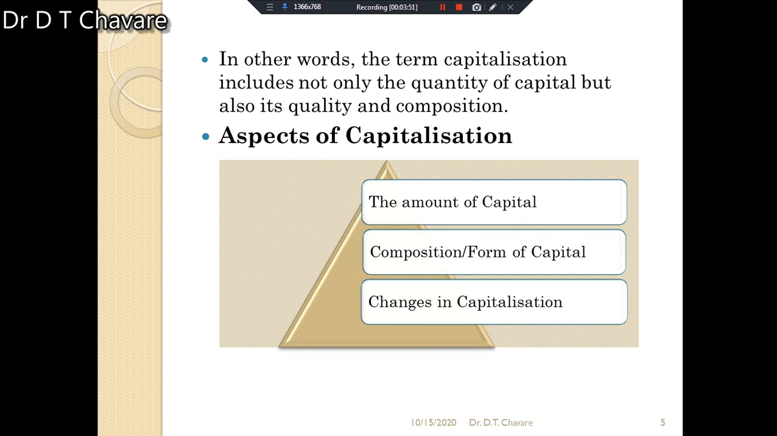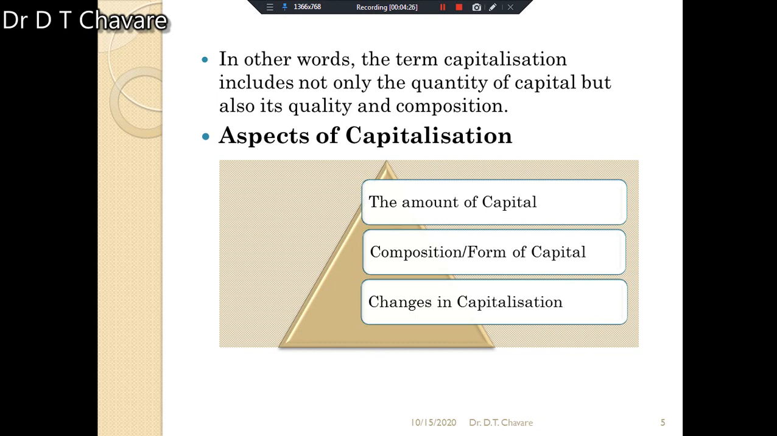Now we have to understand the aspects of capitalization. There are three aspects. The first aspect is the amount of capital. Second is the composition or form of capital. And the third is change in capital. It means that we have to understand the capitalization of a corporation and study the capital structure of new and old enterprises.